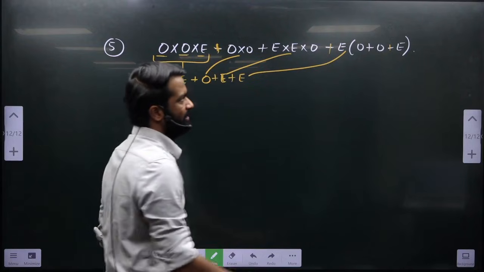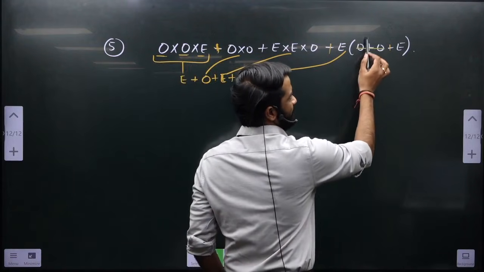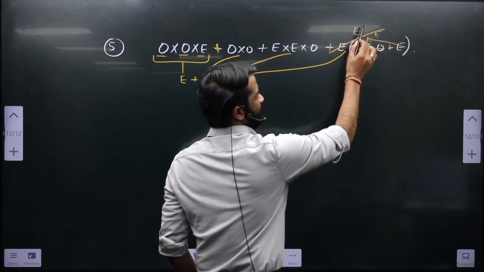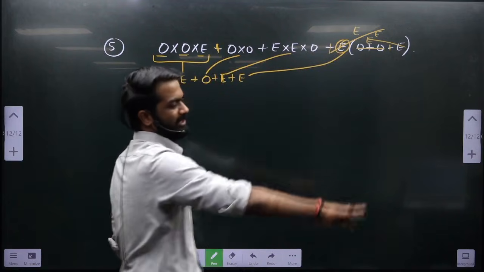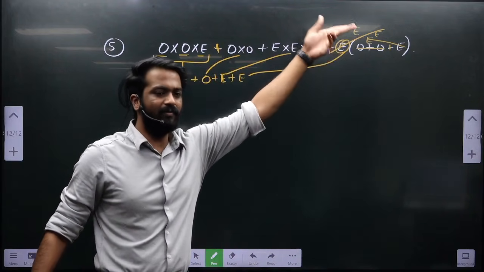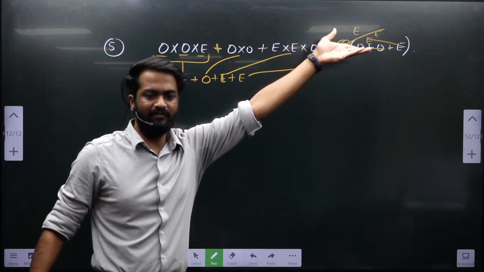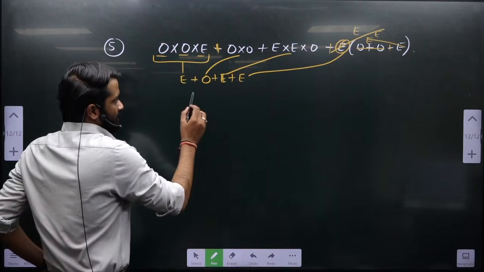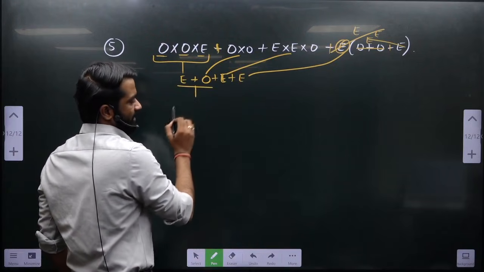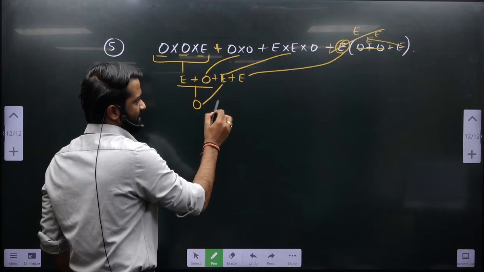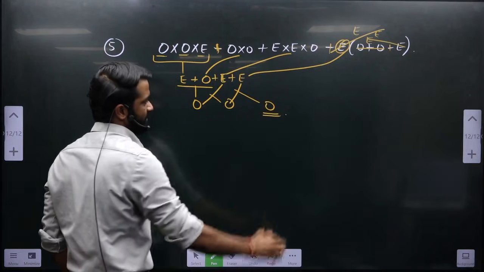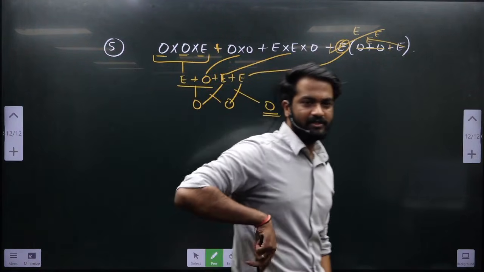If you don't believe me, you solve this. Odd plus odd is even, plus even is even, even into even is even. This outside even will make everything even. Even if an odd came inside, even into odd will be even, and even into even will be even, even into anything is even. So even plus odd is odd, odd plus even is odd, odd plus even is odd. So your answer is odd. How many of you got odd as the answer?